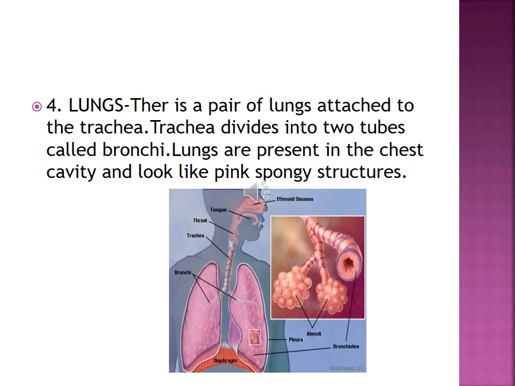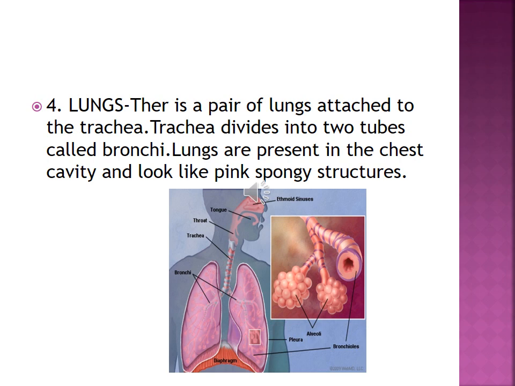Lungs are present in the chest cavity, as you know very well, and they look like a pink spongy structure because they contain very tiny blood capillaries and are full of air spaces. The oxygen of the air diffuses out from the thin wall of the alveoli into the blood capillaries. Oxygen combines with the hemoglobin in the blood to form oxyhemoglobin, and it is carried to all the cells of the body.